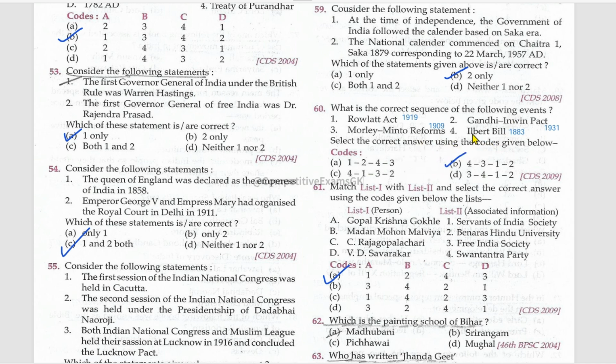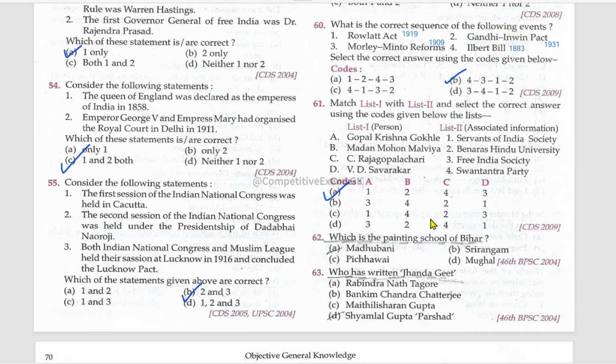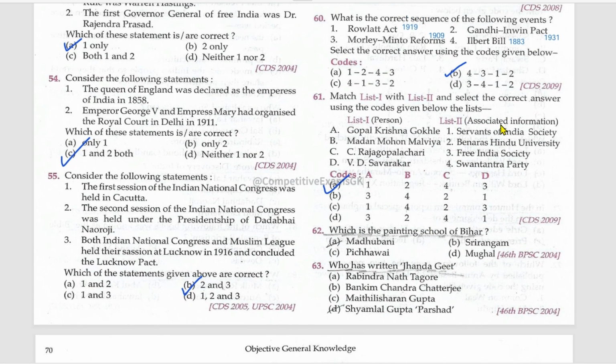First one is Ilbert Bill 1883, then Parliament Reforms 1909, then Rowlatt Act 1918, then Gandhi-Irwin Pact 1931. Match the list one with the list two. List one is person and list two is associated information. Gopal Krishna Gokhale, Servants of Indian Society; Madan Mohan Malaviya, Banaras Hindu University; C. Rajagopalachari, Swatantra Party; V.D. Savarkar, Free India Society.